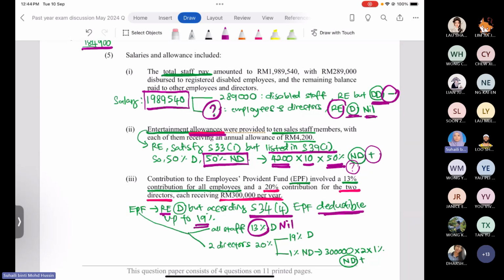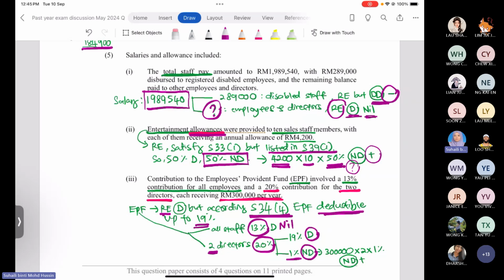Now we go for the contribution of the two directors. The contribution made by the company is 20%. According to the law, section 34 subsection 4, only 19% is allowed for deduction. So 19% of the contribution to the directors is allowed for deduction, and the other 1% that the company contributed becomes non-deductible. So when we make the adjustment, we only adjust for the two directors' amount not allowed for deduction.